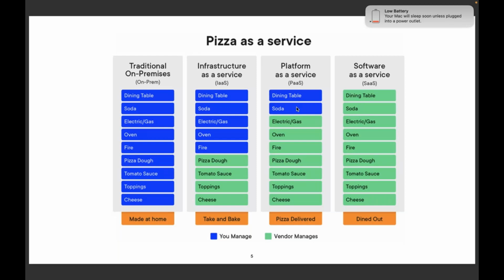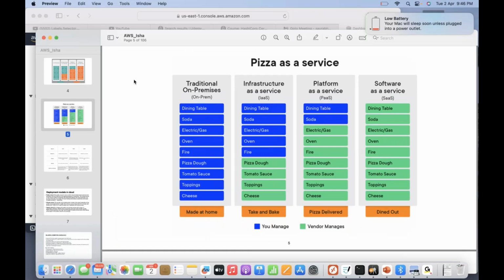By software as a service, we mean that you go to a pizza place, be it Domino's or Pizza Hut, you order there, they provide you everything, and you eat there. So that is the difference between these three. I hope you guys got it.